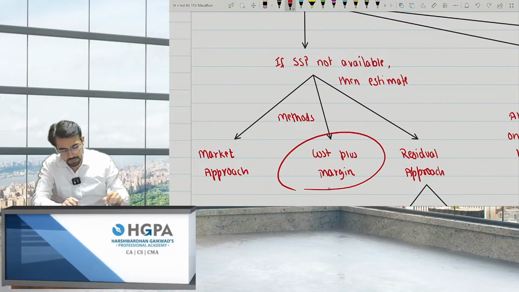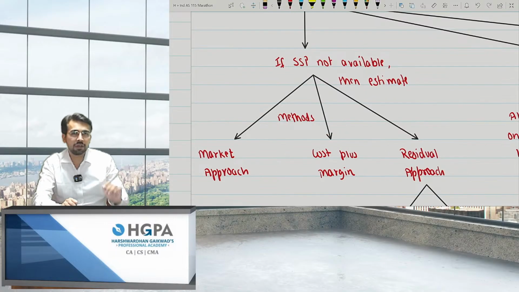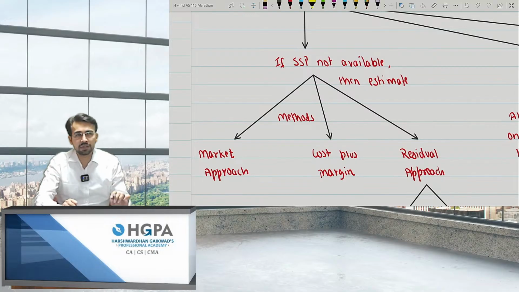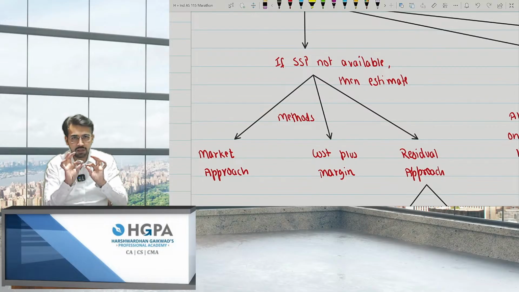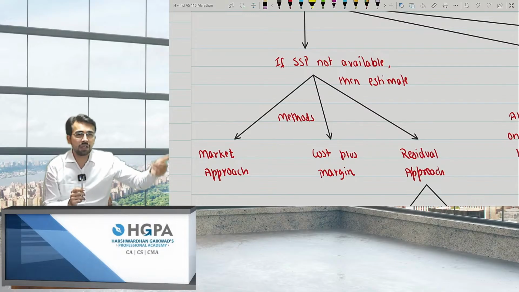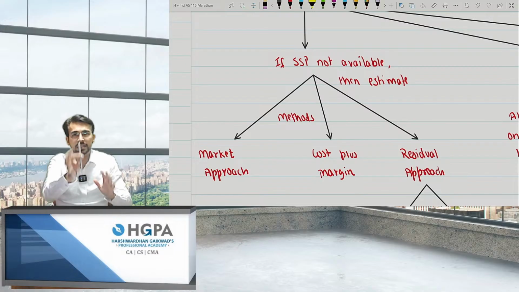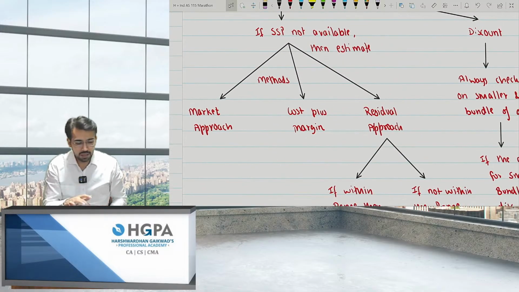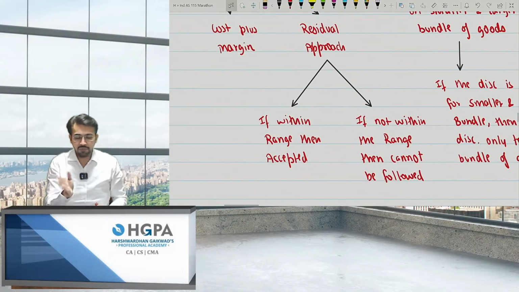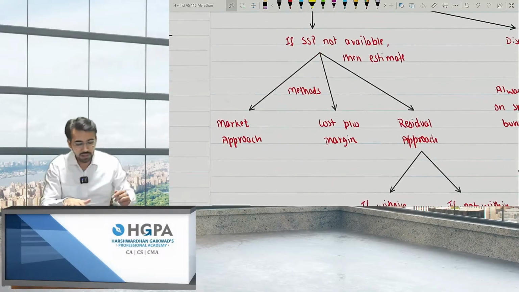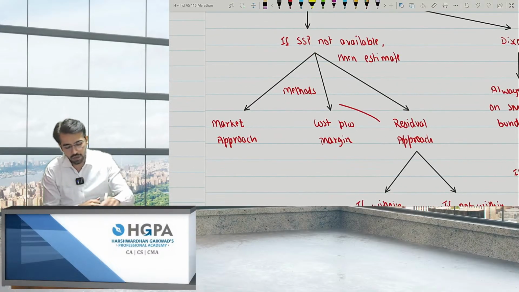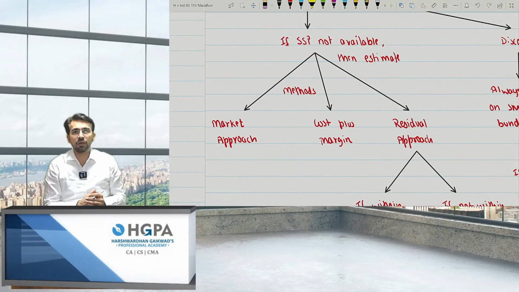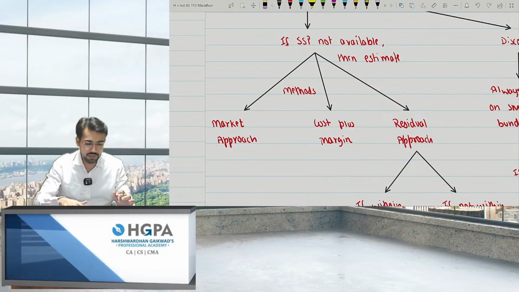Next is cost plus margin. For example, I do not have the selling price of this. But you have the cost, how much cost is incurred, and whatever the percentage you are earning from the other products. Let's say you are earning 20%. Just add 20%, you get the selling price. And the third approach is residual approach. Residual approach, if within the range it is accepted, if not in the range, it cannot be accepted. Then if residual approach is not accepted, obviously you have to follow any one of the 2 methods, market approach or cost plus margin, right? Okay.